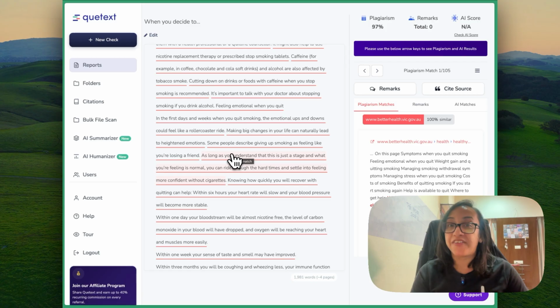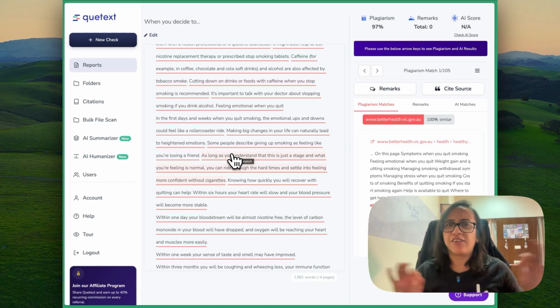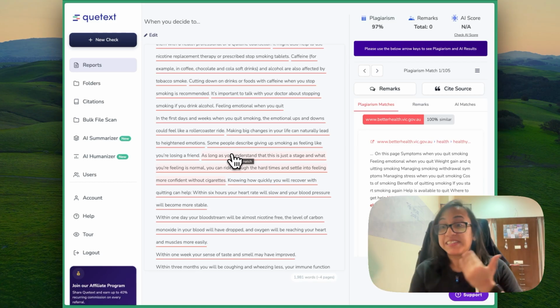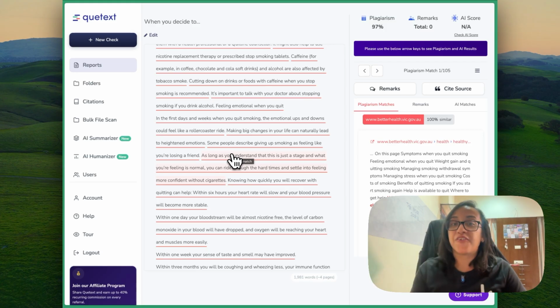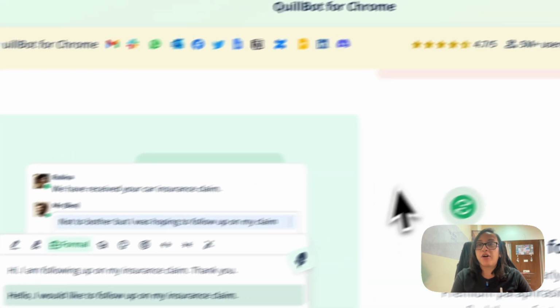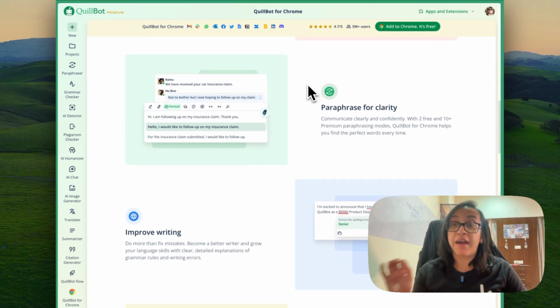But what if we paraphrase this text? Paraphrasing basically means using an AI tool to change a little bit of the text here and there, make a summary, and make it sound a little different from the original text. So I'm going to go to Quillbot. Quillbot is a really powerful AI paraphraser.